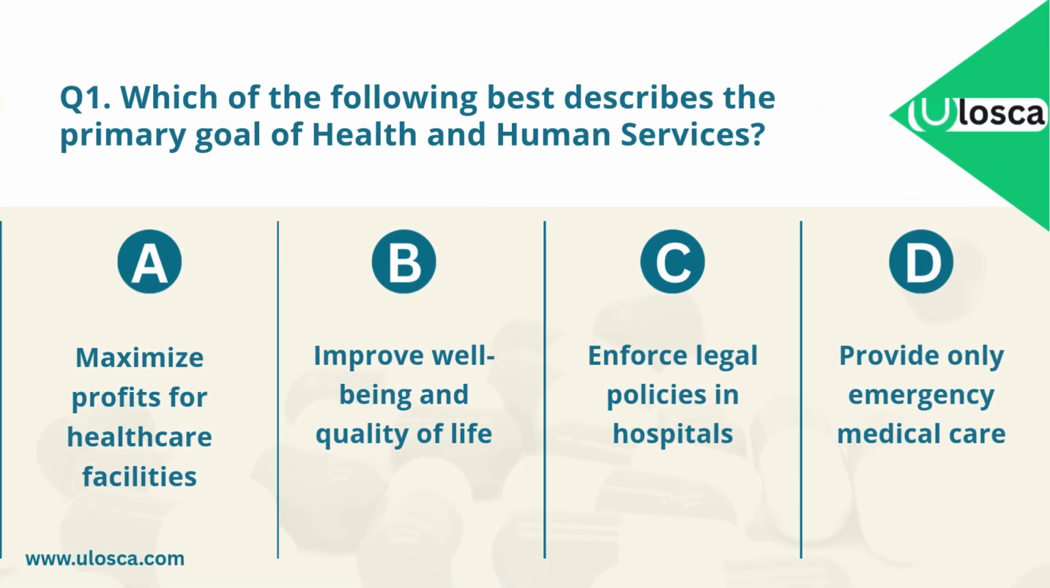Question 1. Which of the following best describes the primary goal of health and human services? A. To maximize profits for healthcare facilities. B. To improve the well-being and quality of life of individuals and communities. C. To enforce legal policies in hospitals. D. To provide only emergency medical care. Which one is the correct answer?